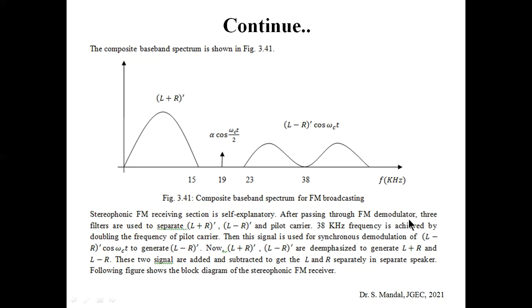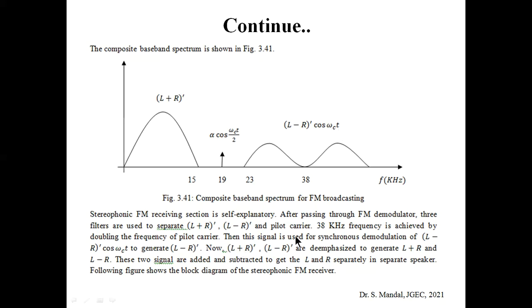After passing through the FM demodulator, three filters are used to separate out L plus R dash, L minus R dash, and the pilot carrier. The 38 kilohertz frequency is achieved by doubling the frequency of the pilot carrier. Then this signal is used for synchronous demodulation of L minus R dash. Basically, we are getting L minus R dash into cos omega ct. If we multiply this with the carrier again, we get L minus R dash into cos square omega ct, and from there we can easily separate out L minus R dash by using a low pass filter.